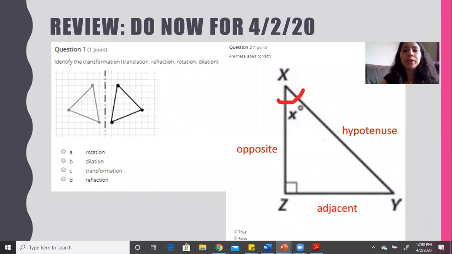Let's go ahead and review our do now. So hopefully by today's lesson, you did the do now for today. And I noticed I did have a couple of submissions. So we're going to go ahead and review this. Before I actually review the content, one thing for do nows is that if you are not happy with the grade that you got, that is absolutely okay. You can retake it and get a better score. Each question is worth a point. So if you did not do the do now, you can go after this session and go take it.